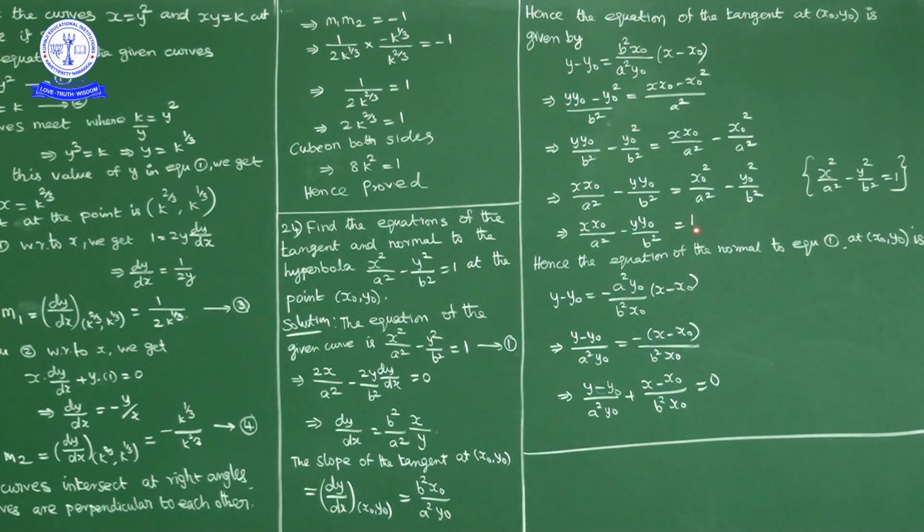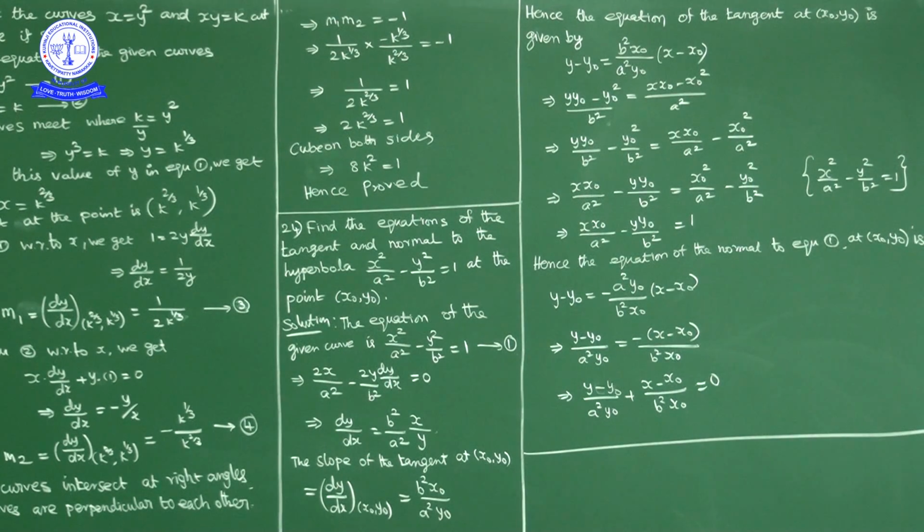Okay. Now x naught square by a square minus y naught square by b square, this quantity is 1 because x naught y naught is a point on the hyperbola. So x naught y naught satisfies the given hyperbola. Okay. Now so equation of tangent is what, x naught x by a square minus y naught y by b square is equal to 1. Now equation of normal, point we know, x naught y naught.